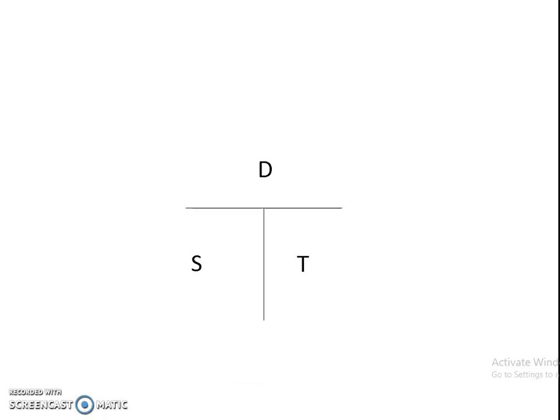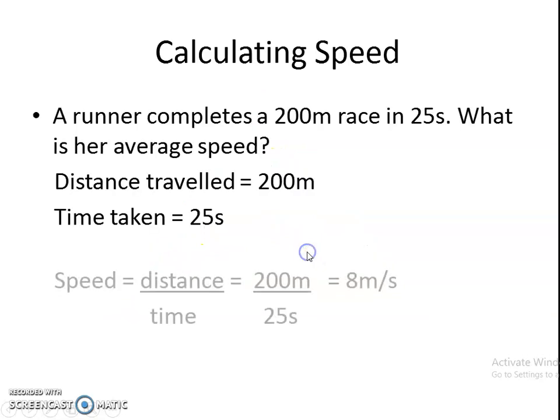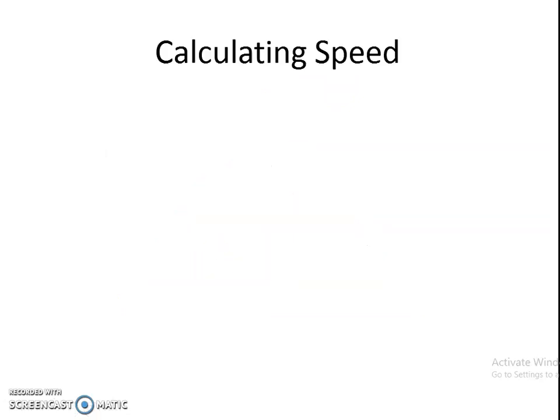Average speed. Okay, so we can draw a triangle to describe this equation, that is speed is equal to distance divided by time. Distance is equal to speed into time, and time is equal to distance divided by speed. I will repeat, speed is equal to distance divided by time, and time is equal to distance divided by speed. Okay, so let's do a problem.